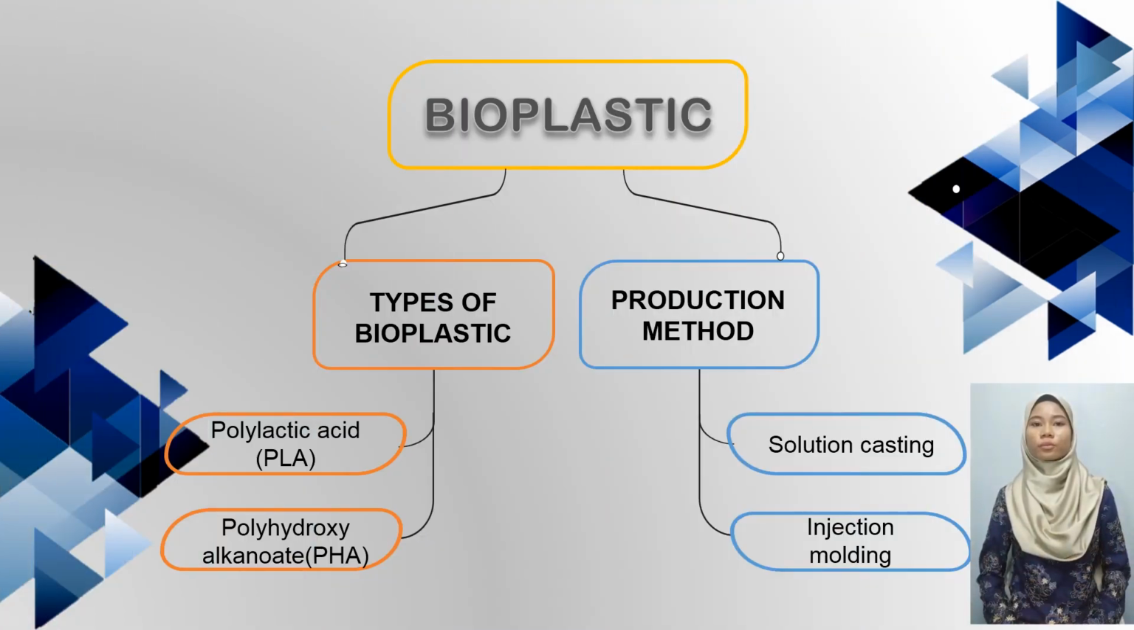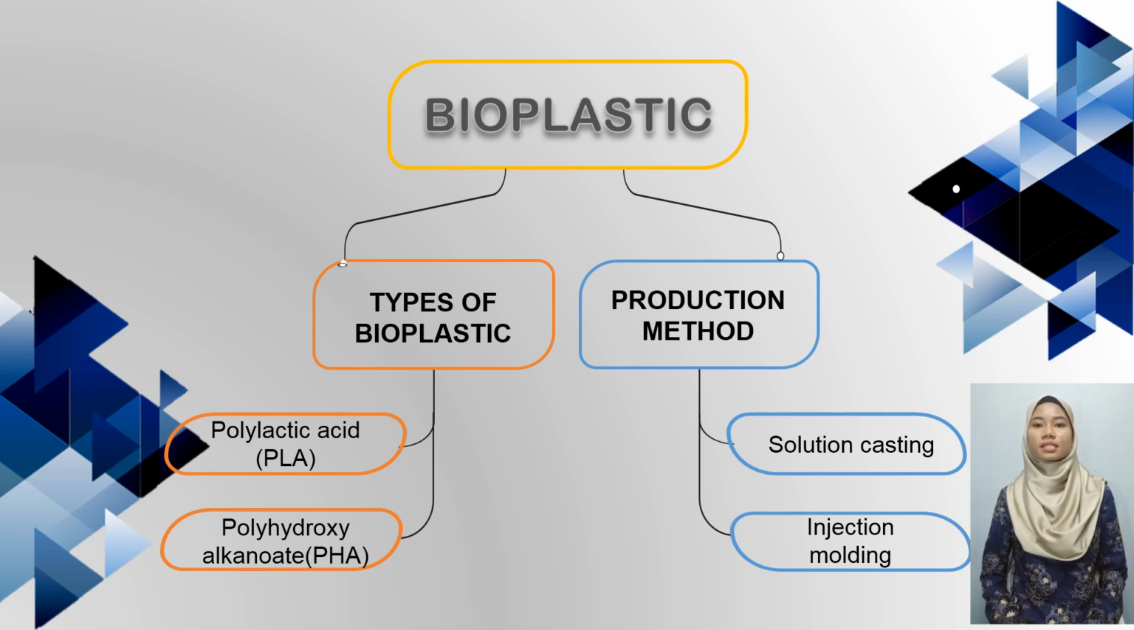Bioplastics are made from renewable biomass sources. Some bioplastics are biodegradable or even compostable under the right conditions. Biodegradable refers to a product that is broken down by bacteria and fungus into natural components, carbon dioxide and water vapor. There are two major types of bioplastic, which are polylactic acid (PLA) and polyhydroxyalkanoate (PHA).